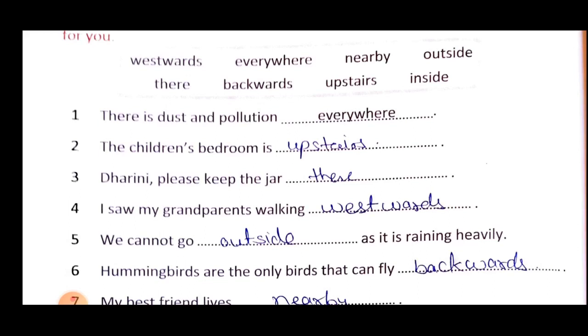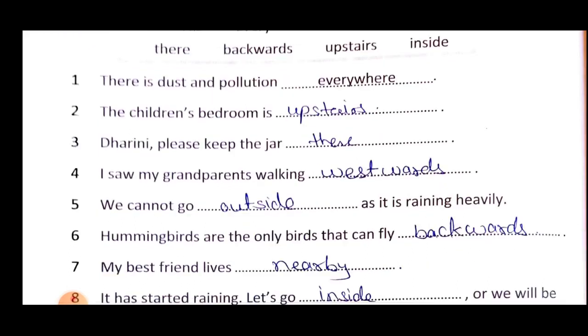So everywhere would be the correct where adverb used here. Next is, the teacher's bedroom is upstairs. Where is the bedroom? It is upstairs.